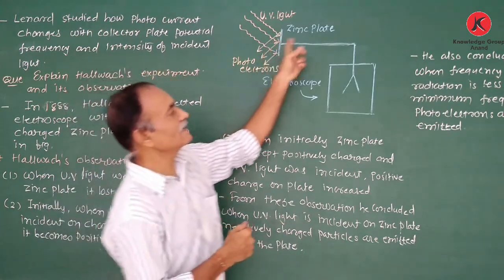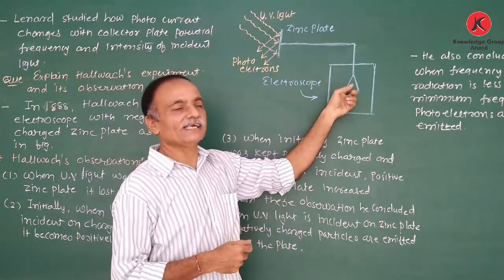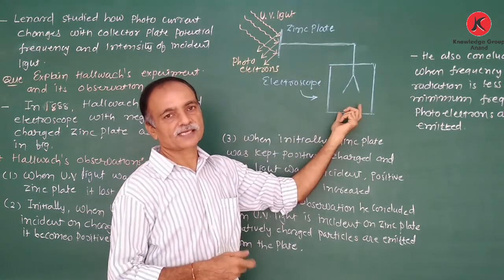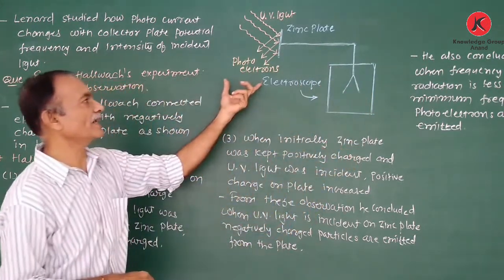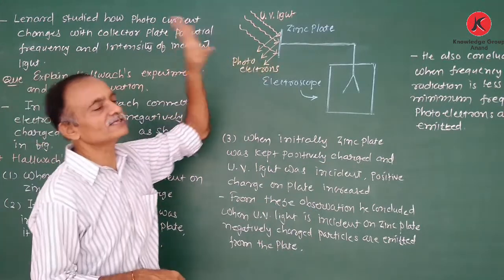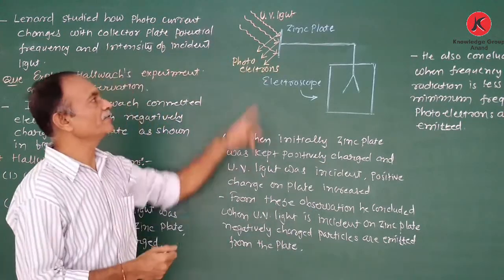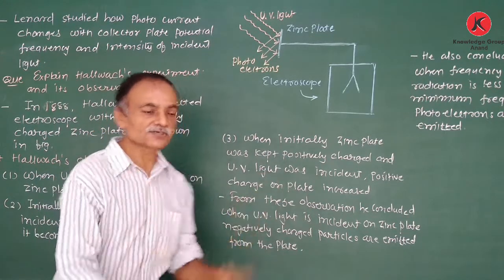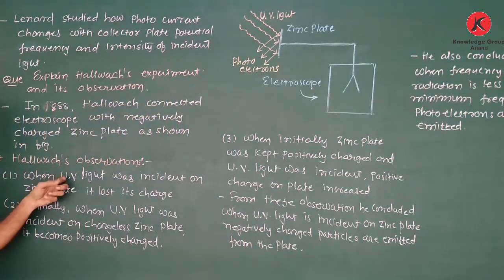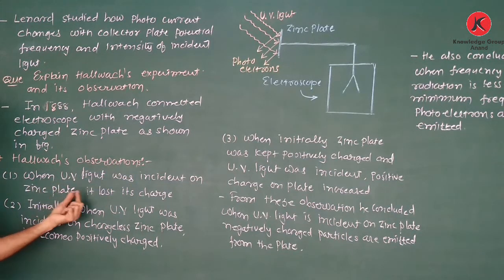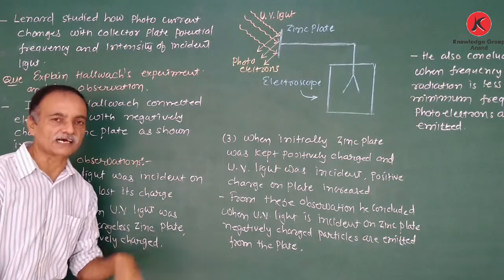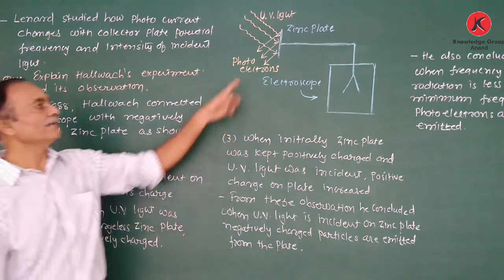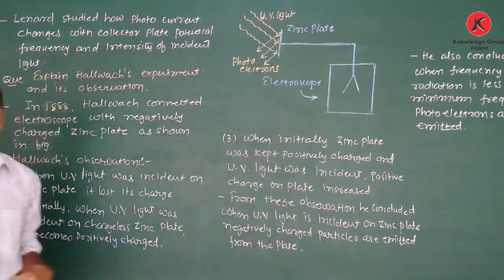As a result, in the connected electroscope, repulsion takes place due to the positive charge. So it shows that photoelectrons, or electrons, are emitted from the zinc plate due to the incident UV light. Clear? So that is the first observation: when the UV light was incident on the zinc plate, it lost its charge. That means the negative charge decreases due to the emission of photoelectrons.